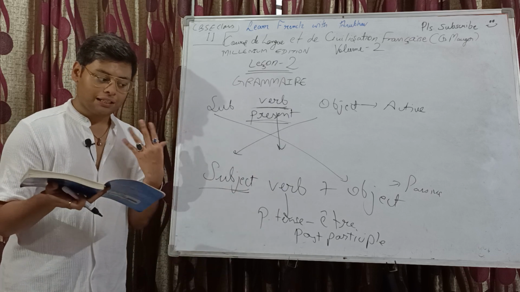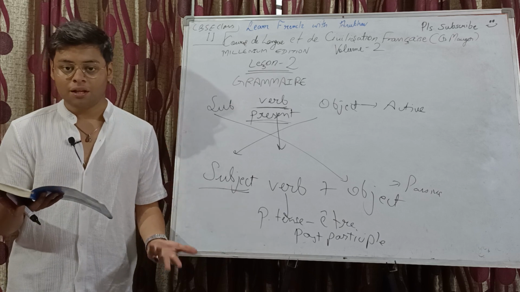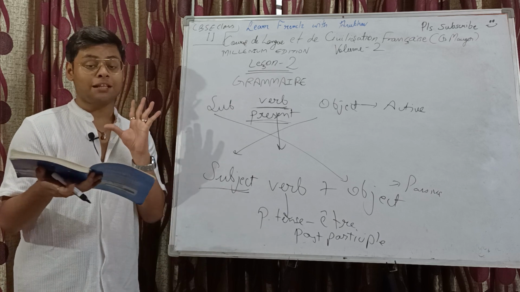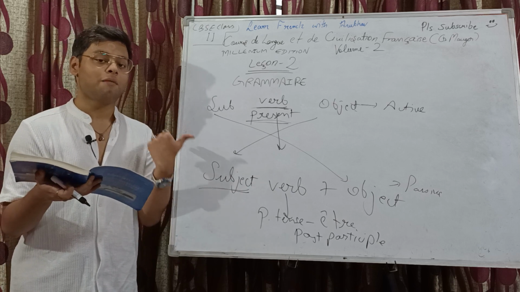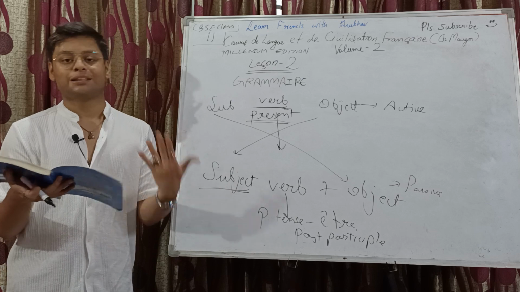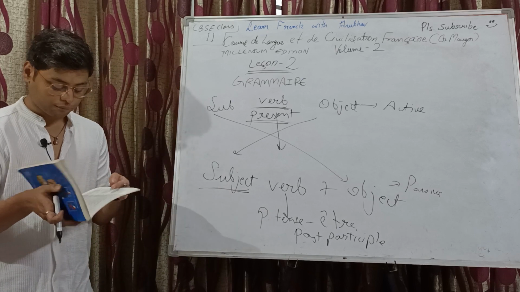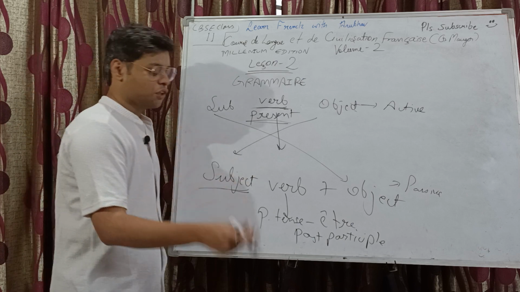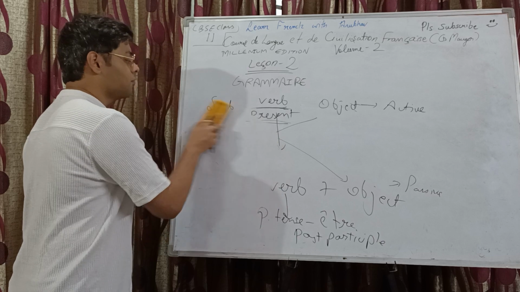And in case the verb in active form is in futur simple, then again it's very easy. In passive form, it is the futur simple of the verb être with the past participle. Easy, isn't it? Followed by the subject verb agreement. I need not say that again and again, but it's important.